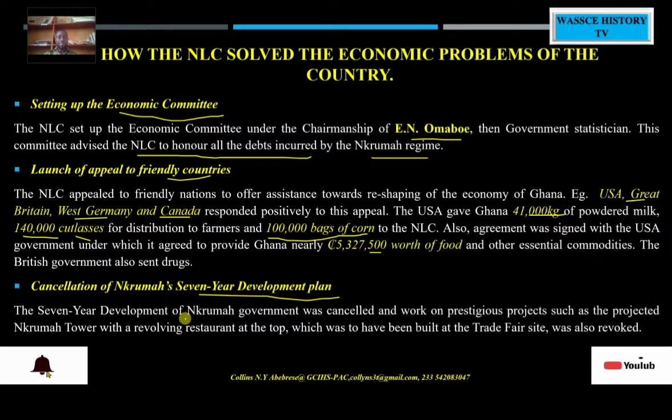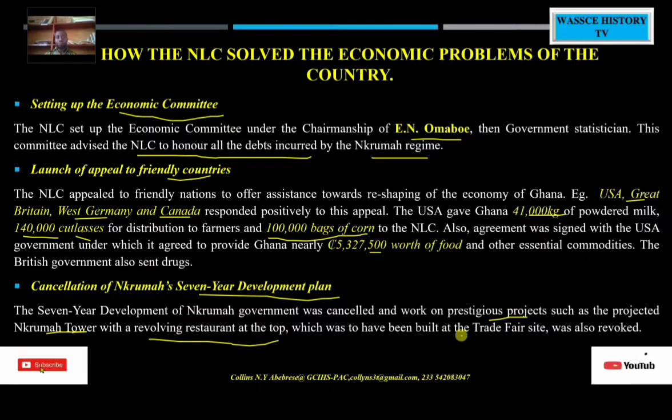In that plan, there was going to be a prestigious project such as the Nkrumah Tower with a revolving restaurant at the top, which was to have been built at the trade fair site.